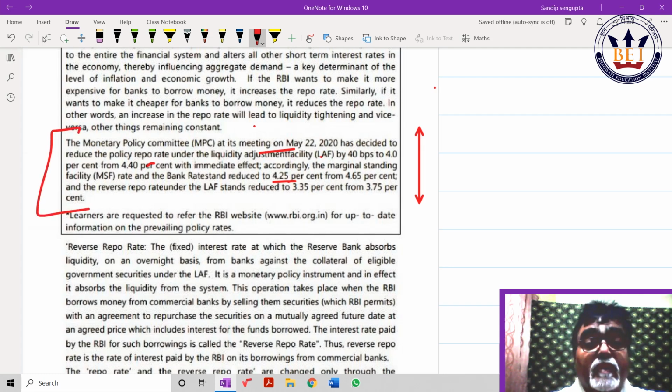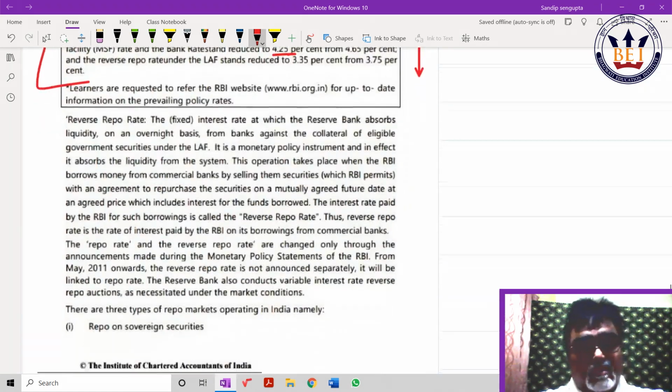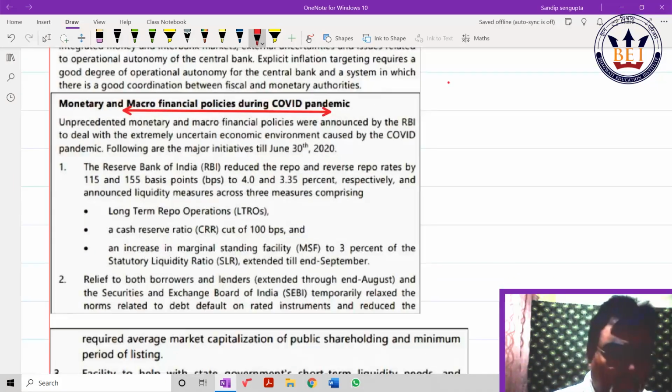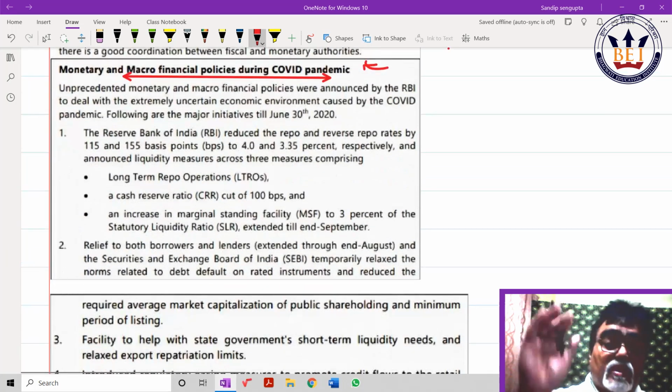Again, COVID pandemic, everywhere we are trumpeting what good things the government has done. Just brush up this part, please. Cash reserve ratio, if you can remember, good. Can't remember, forget that.